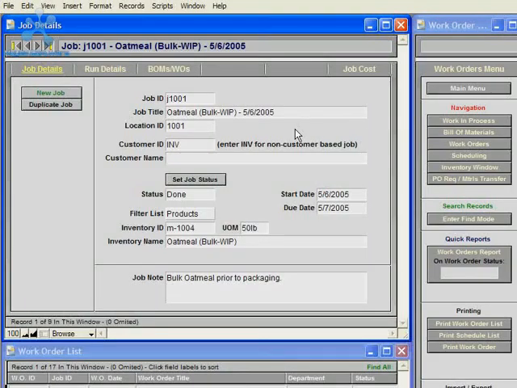You can either duplicate a job to just create another job, or you can duplicate a job to create a master job. And then you can have master jobs in the work in process module that are just there to work as templates to be duplicated to create future jobs.